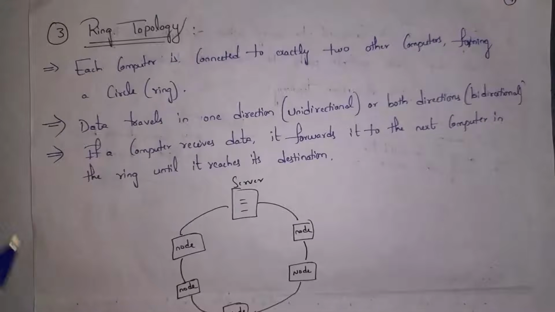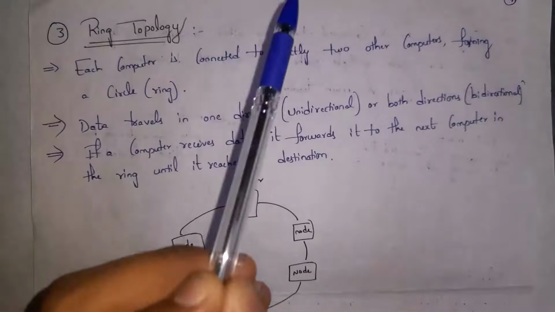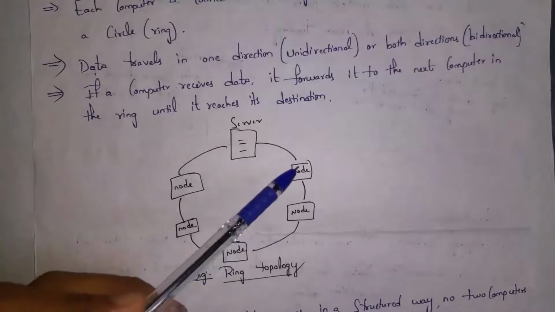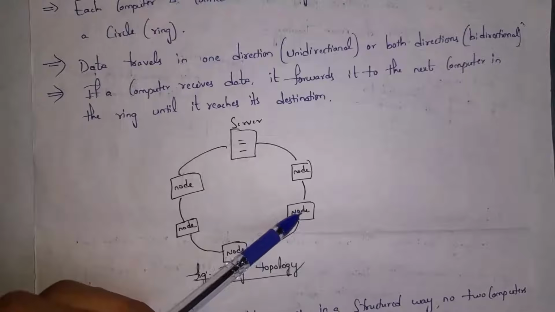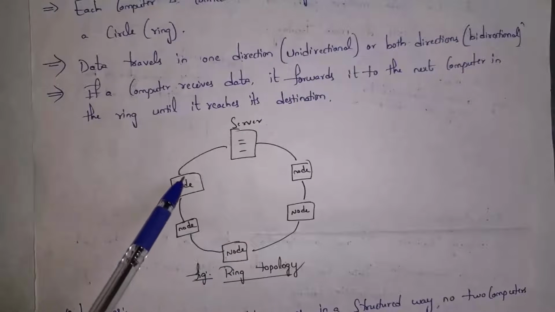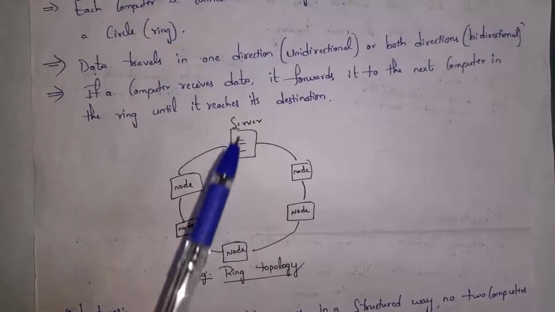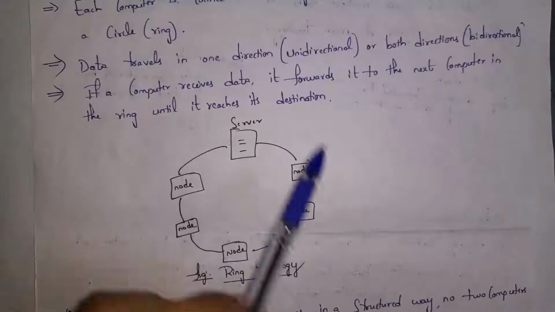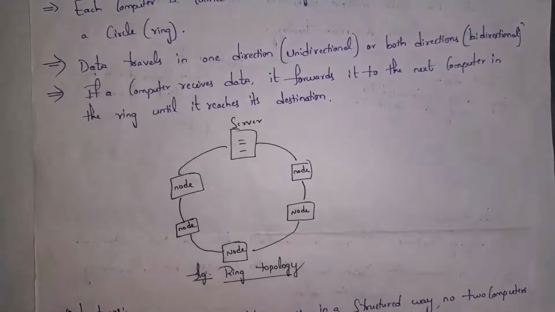And third topology is ring topology. Guys, in ring topology, each computer is connected to exactly two other computers, forming a circle. This is structure. If you consider this computer, this computer is connected to exactly 2 computers. And similarly, this computer is connected to 2 computers. And similarly, this computer is connected to 2 computers. So in ring topology, each and every computer is connected to exactly 2 other computers, forming a circle, that is ring. That is why we call it ring topology, because arrangement is in the form of ring.